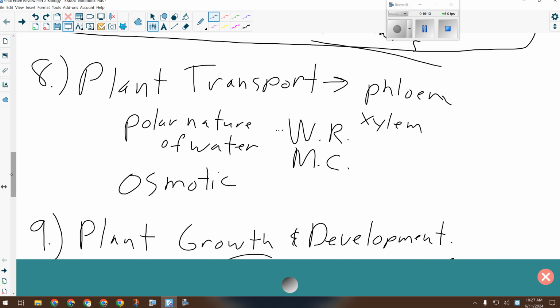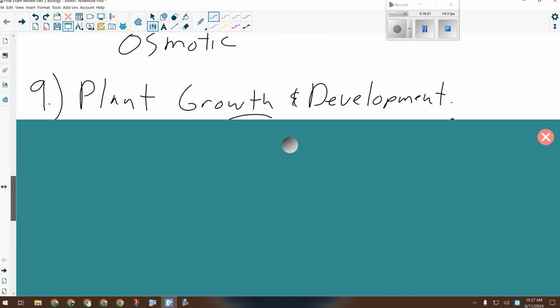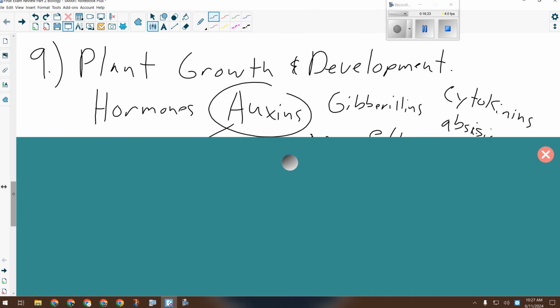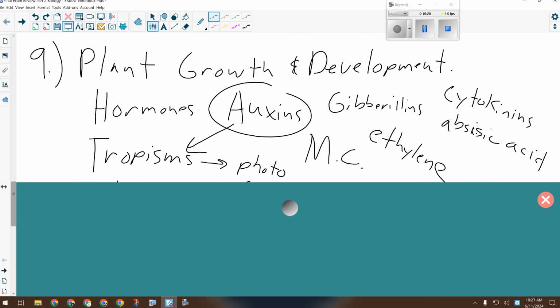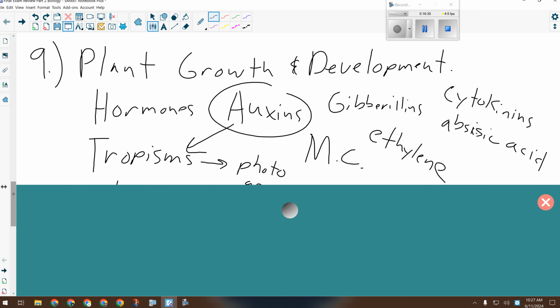Maybe not in the written, but you need to know the hormones and the tropisms for sure. We did talk about a number of plant hormones. Those were auxins, gibberellins, cytokinins, abscisic acid, and ethylene. And then like I said, tropisms, pictures. They said it's in color, so the pictures are important. Of all the hormones, auxins are probably the most important because they relate to tropisms so heavily.